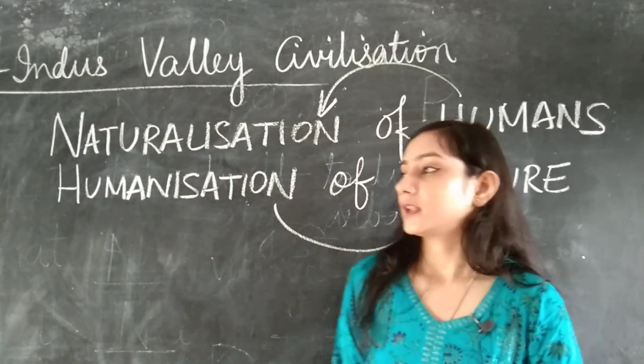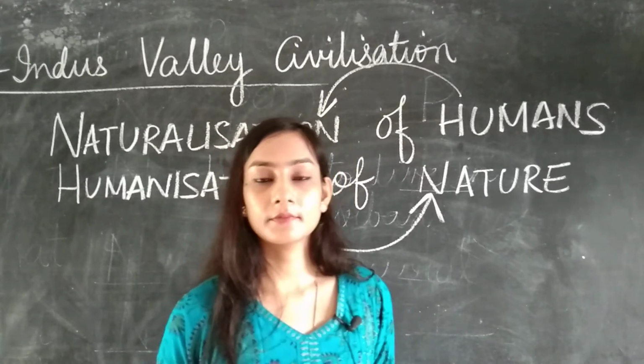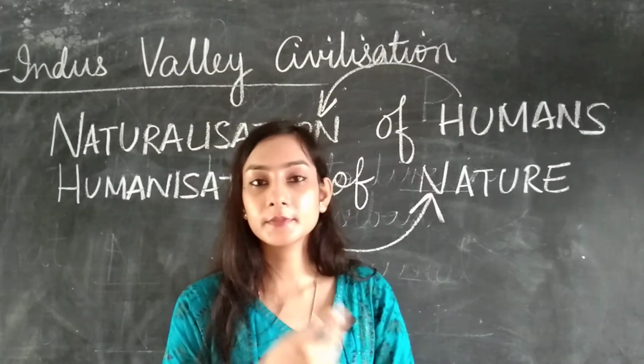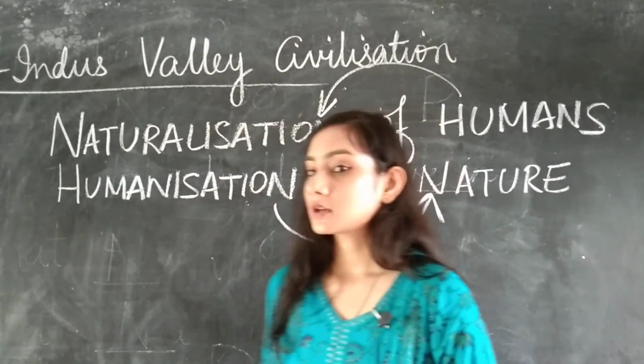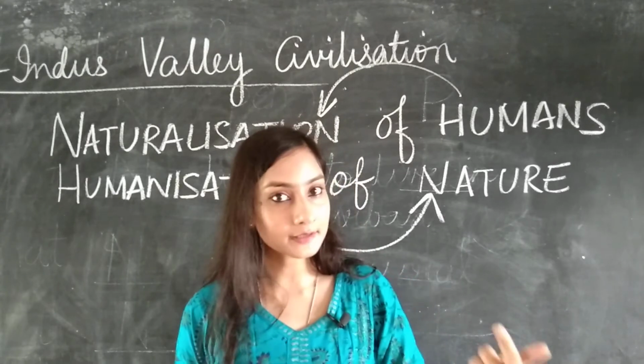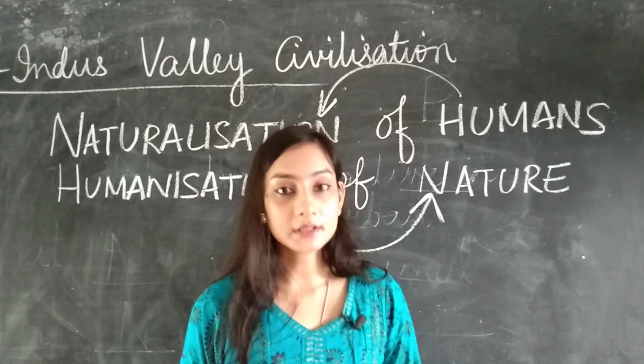Let me take the instance of summer. When it is too hot, what do you do? You turn up the AC, you turn up the fan. And when it is too cold in winter, you turn on the heater, isn't it? You are using technology.